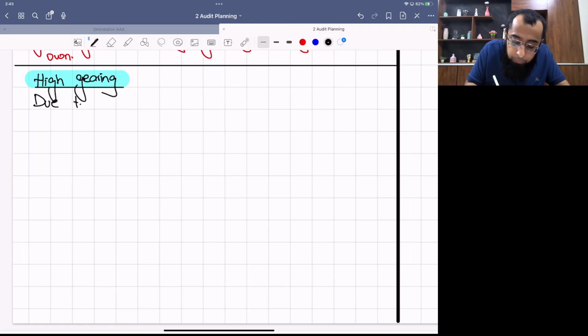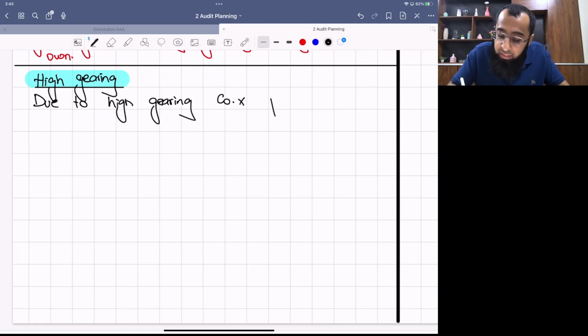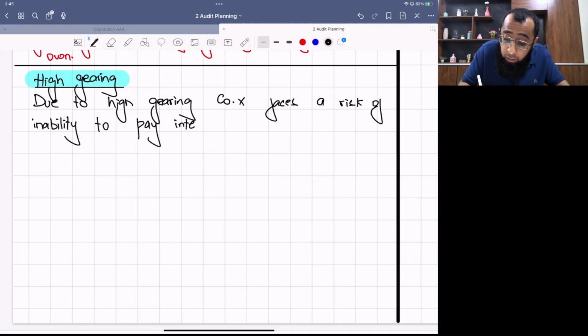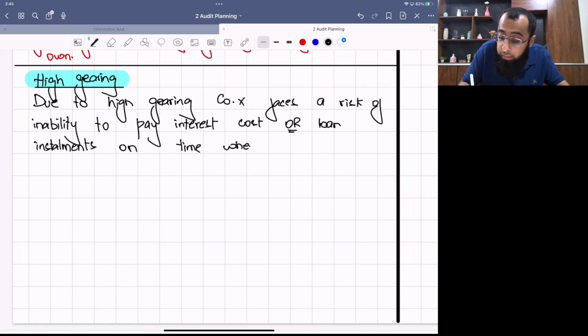Due to high gearing, company X, we are just assuming the name, faces a risk of inability to pay interest cost or loan installments on time when they fall due.